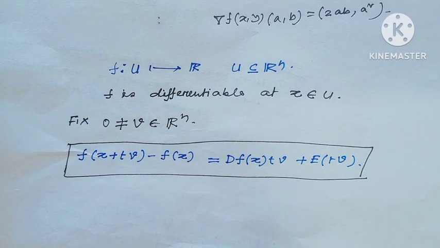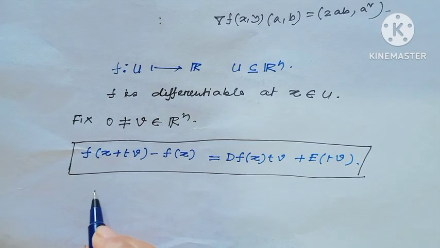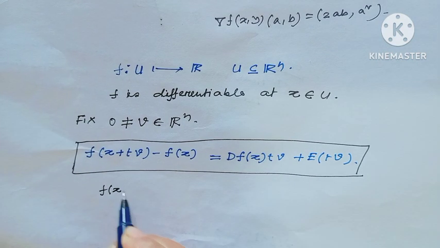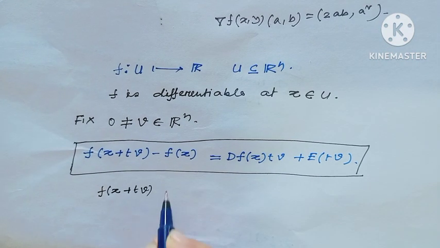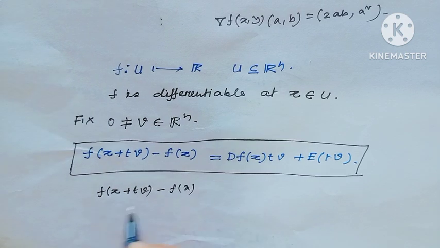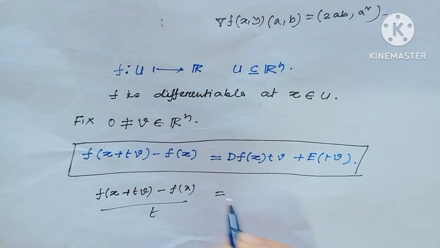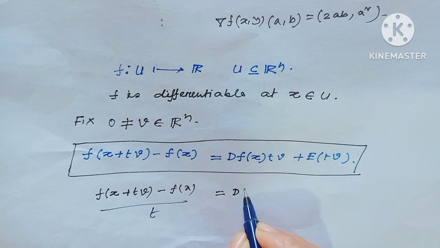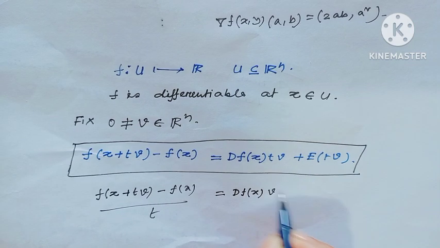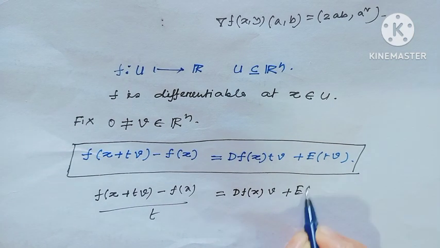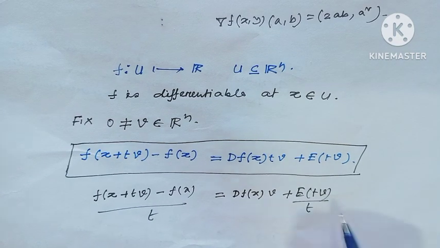Now divide the equation, both sides, by t. Then this would be (f(x + tv) minus f(x)) over t equal to df_x(v) plus e(tv) divided by t.